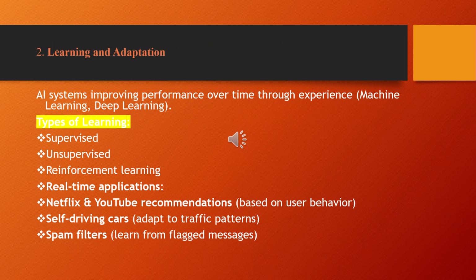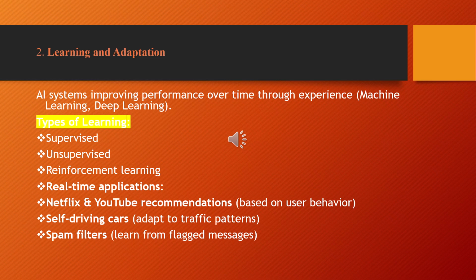The second example of a key problem in AI is learning and adaptation. The function of an AI system is to improve performance over time with experience, through machine learning and deep learning. Machine learning and deep learning are both subsets of AI. The types of learning are supervised, unsupervised and reinforcement learning.